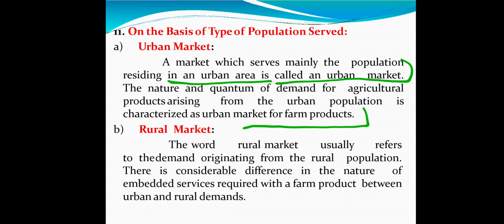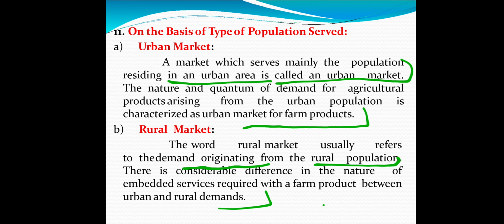But if they are selling those vegetables to the rural population, we call it a rural market. The word rural market usually refers to the demand originating from the rural population, so the customers are from the rural area. There is a considerable difference in the nature of embedded services required with a farm product between urban and rural demand. Whatever products are bought by rural customers, that market is known as a rural market.